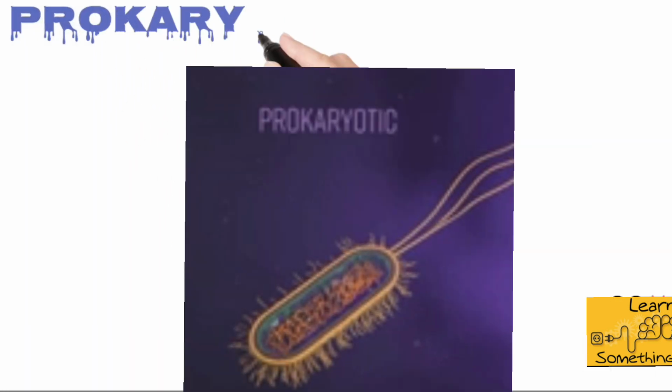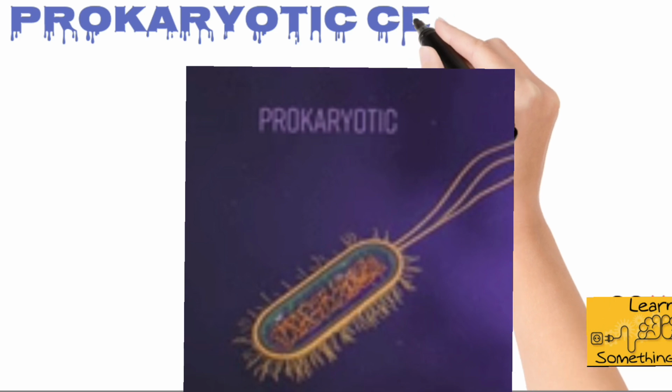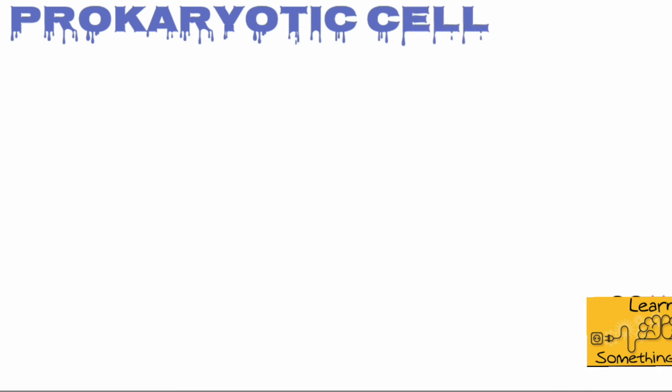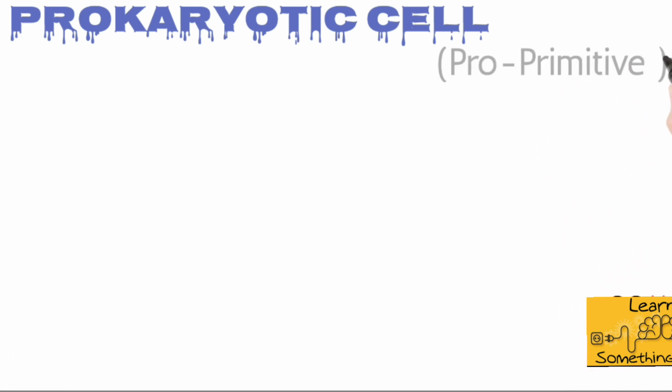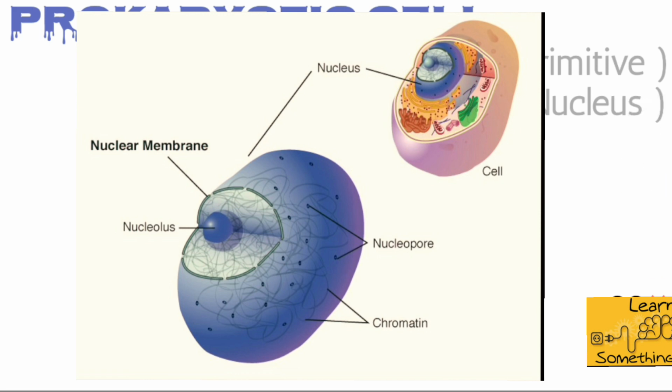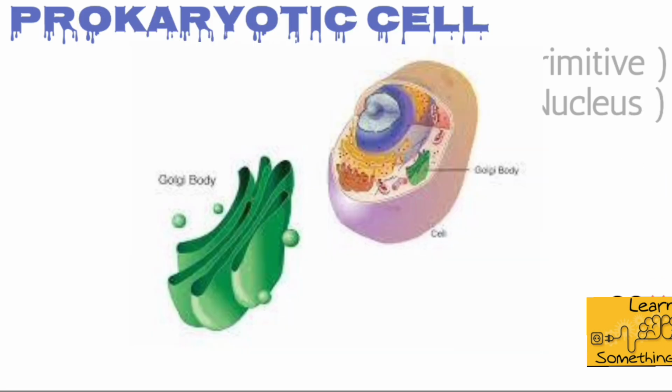So let's first begin by discussing the prokaryotic cell. The word pro from prokaryotic means primitive and karyon means nucleus. In the prokaryotic cell, cell organelles like mitochondria, nuclear membrane and Golgi body are absent.